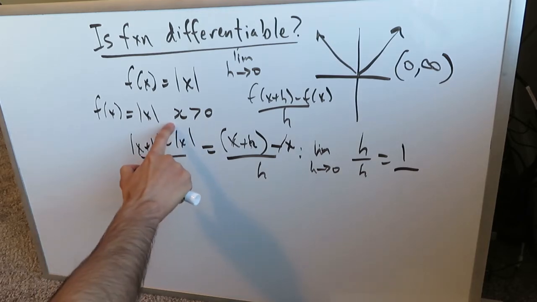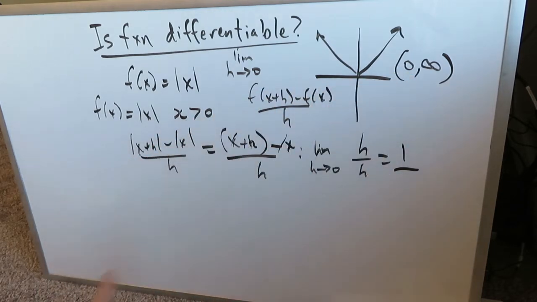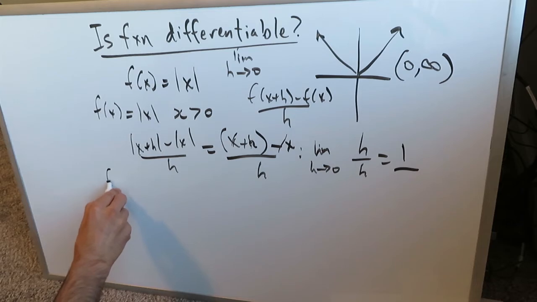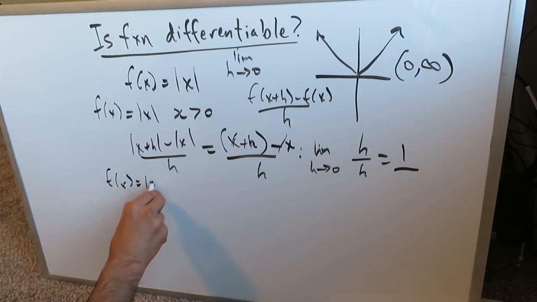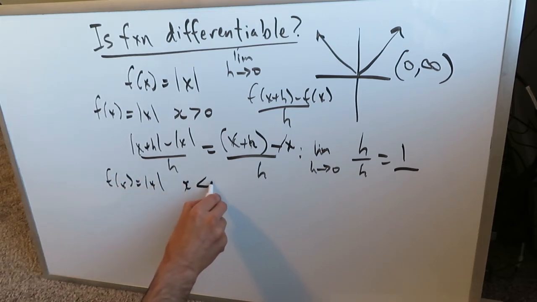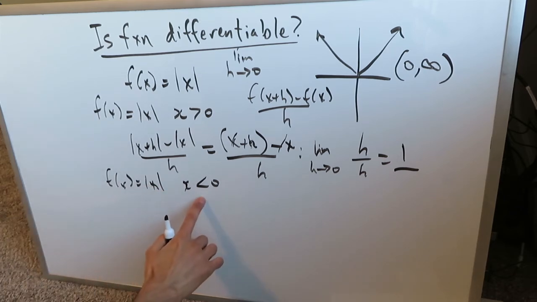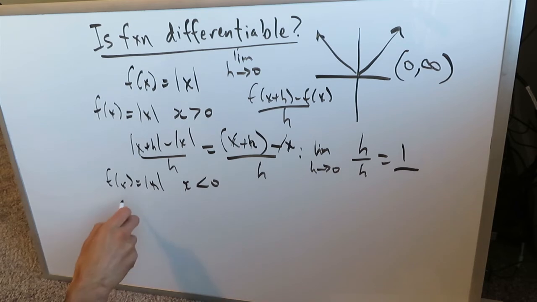Now we've looked at the values on the interval 0 comma infinity. But what happens if you're looking at the minus values, because you do have minus values on this. If you're looking at the same function, f of x is equal to absolute value of x, but now we're looking at the values where x is less than 0, what actually happens? Now look, when you're looking at values less than 0, we still have to approach everything in the same manner.